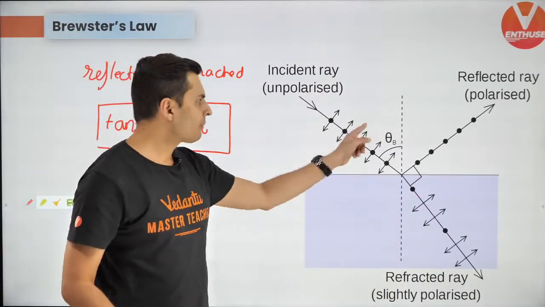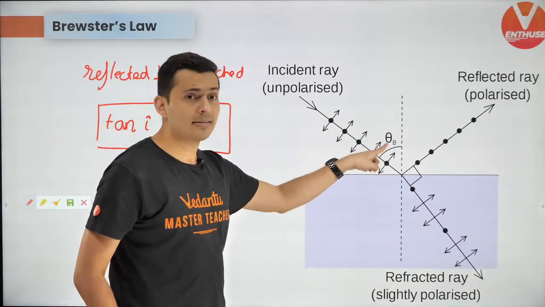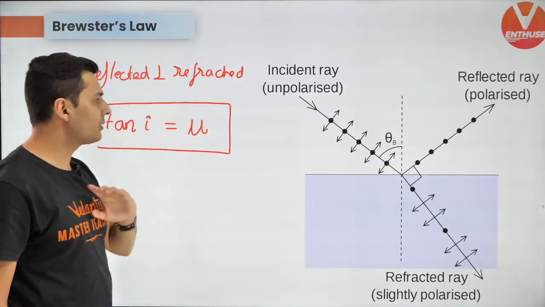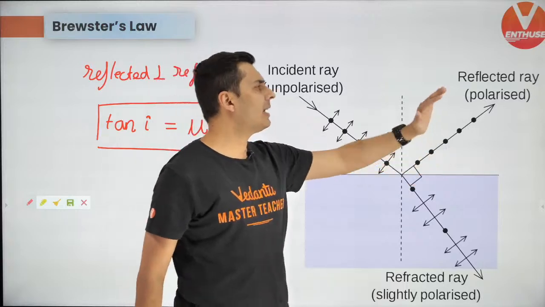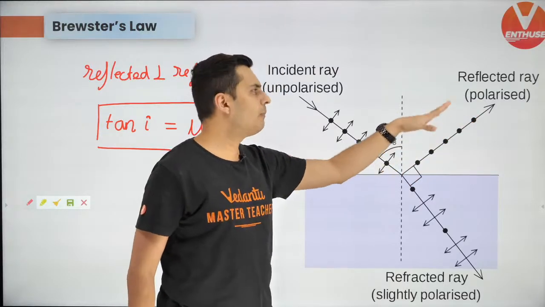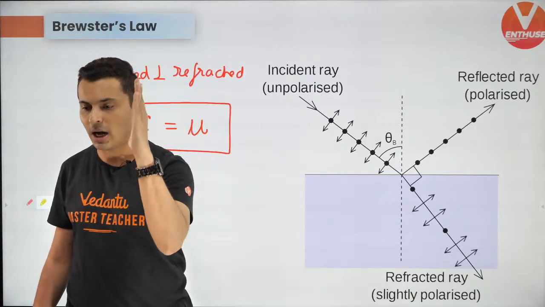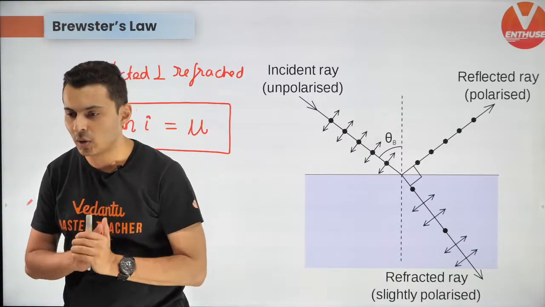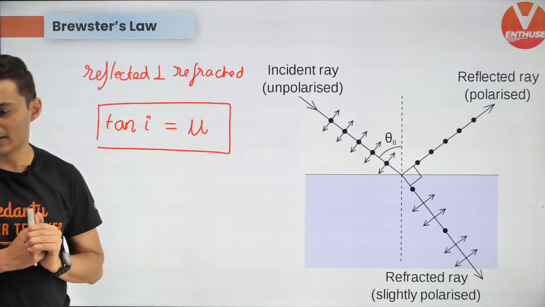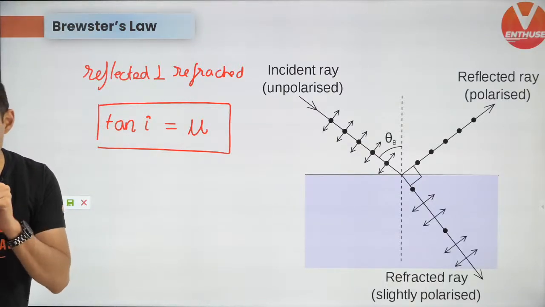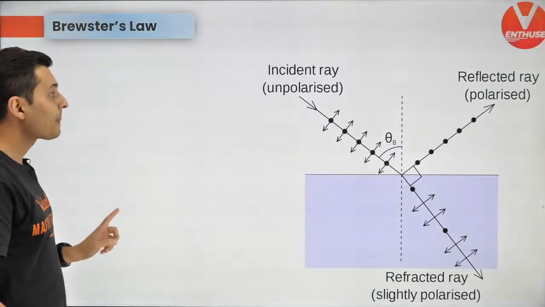Now you will be wondering what will happen if the angle of incidence is not exactly equal to mu. The tan i is not equal to mu. Then it will not be completely polarized. It will be partially polarized. That's what will happen. Correct? So it will be partially polarized. I hope this is clear. All right. Cool. Let's get going to the next thing.